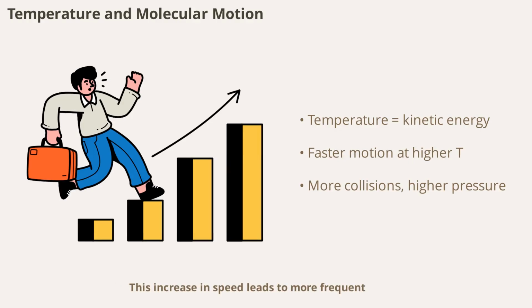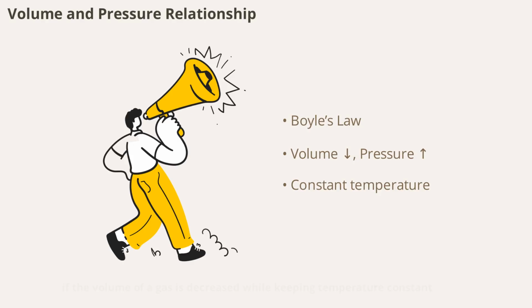This increase in speed leads to more frequent and forceful collisions with the walls of the container, raising the pressure if the volume is held constant. According to kinetic theory, if the volume of a gas is decreased while keeping temperature constant, the molecules have less space to move. This results in more frequent collisions with the container walls, increasing the pressure.